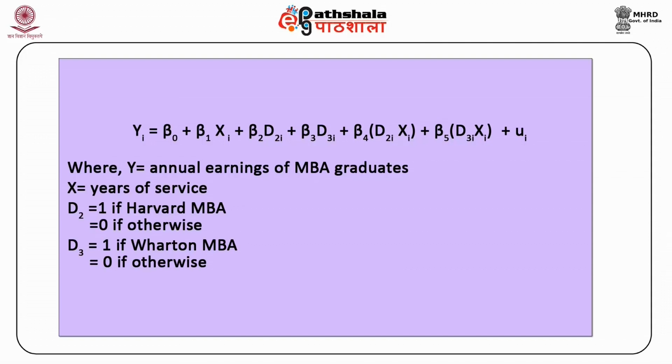D3 is equal to 1 if Wharton MBA, is 0 if otherwise.